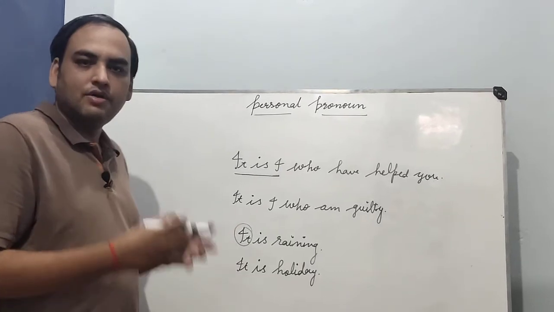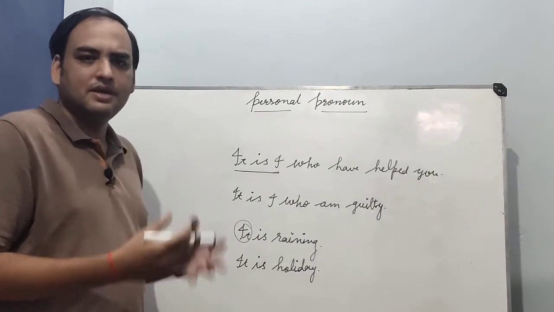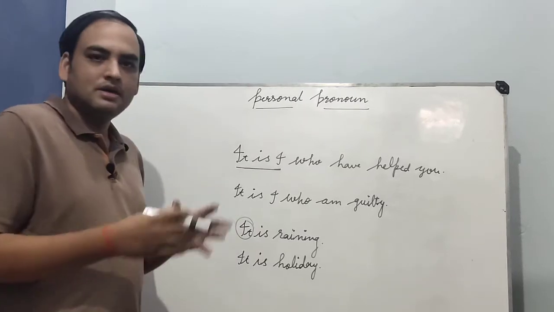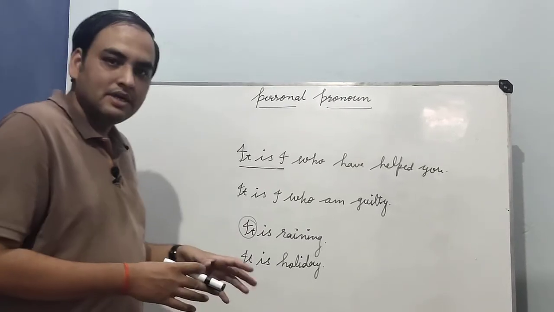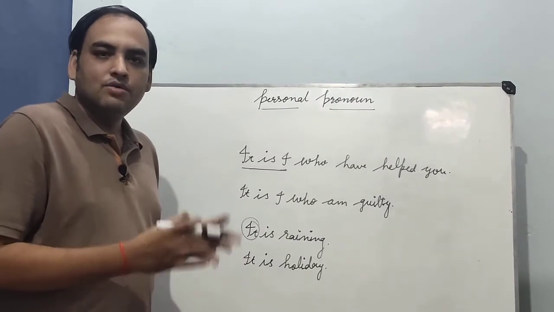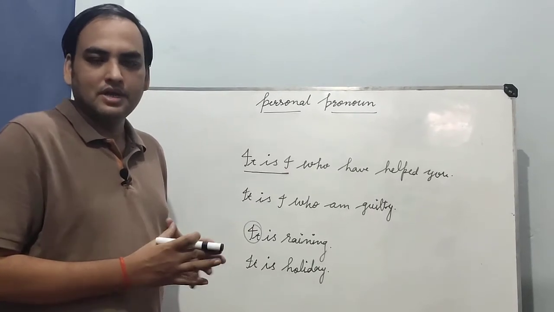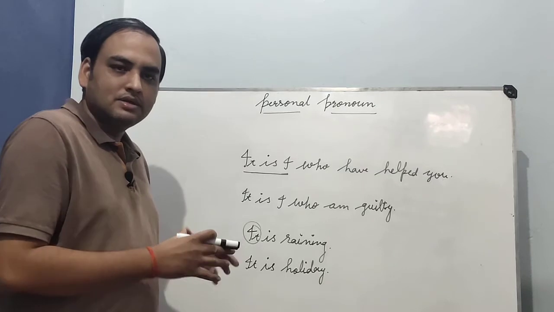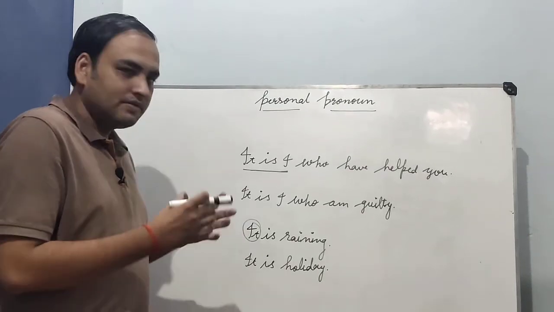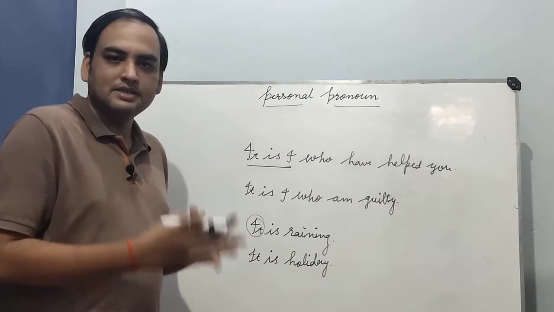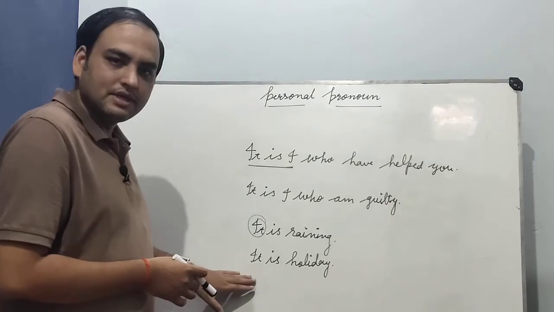It is basically used for the non-living things or the animals. Or suppose we also use it for the child or baby whose gender is not familiar to us. Okay, we don't know about the gender of any child, whether the child is he or she, then we use it.